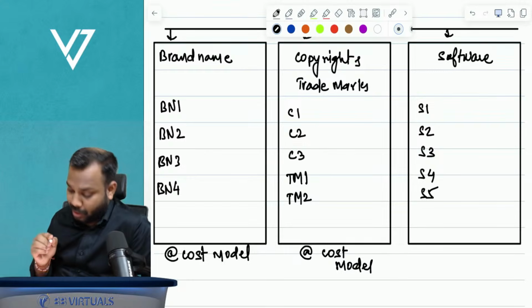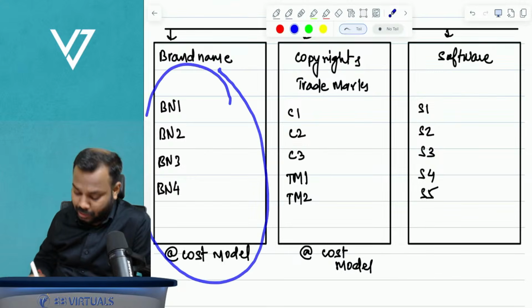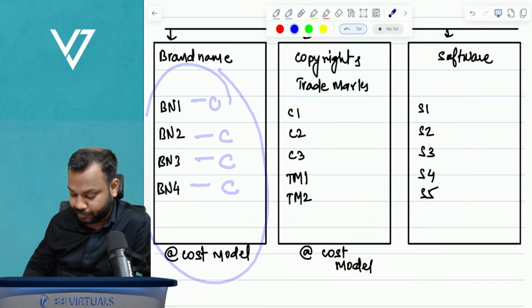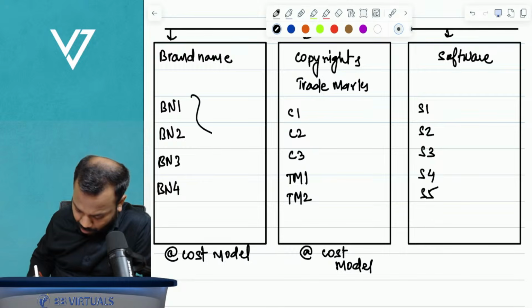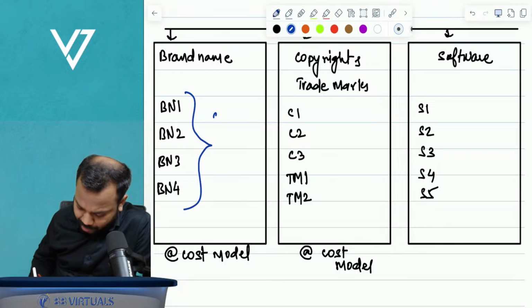Now understand, all these brand names will be at the cost model.